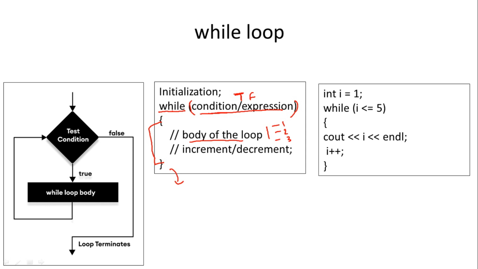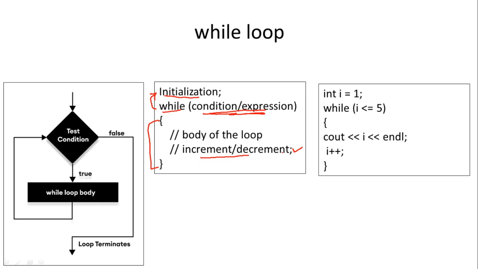And after this, the modification of the counter, either increment or decrement. So we have seen three things are important in any kind of loop: initialization, condition checking, and increment or decrement. The structure of a while loop is such that while, condition and body of loop are common. Initialization is done before while, the condition is checked inside parentheses in front of the while, and increment or decrement is done inside the while loop.